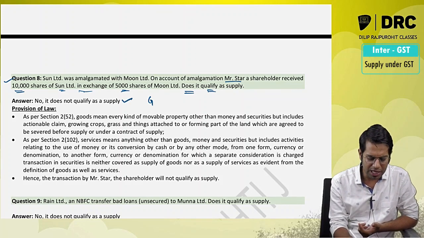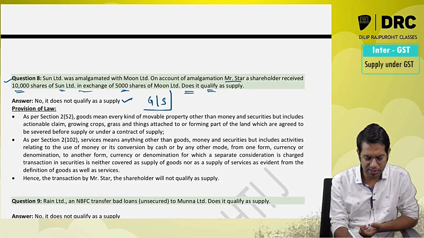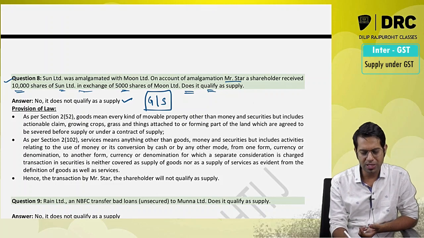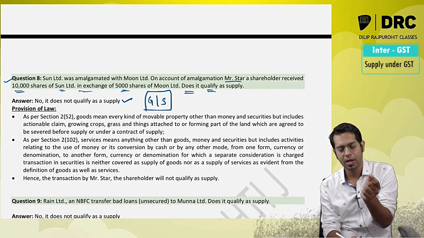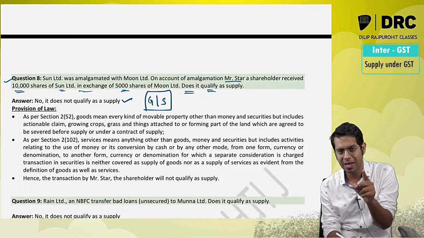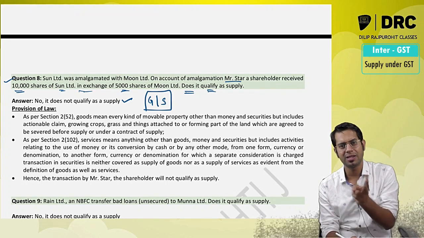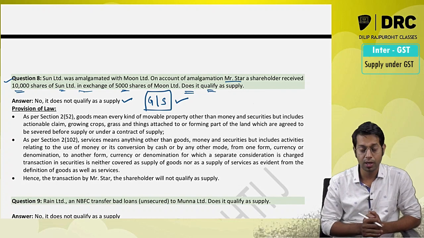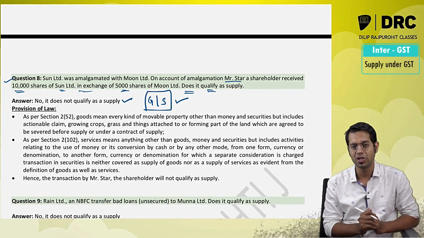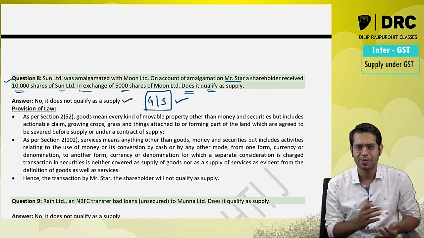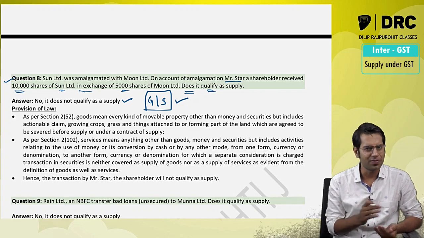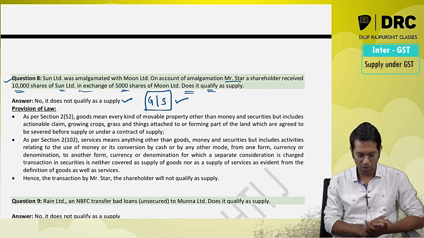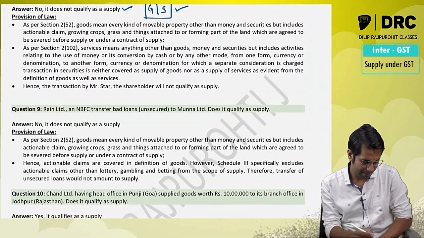Why, sir? Because as per definition of goods and as per definition of services, goods means every kind of movable property other than money and securities. Services means anything other than goods, money and securities. In both the cases, securities are not treated as goods and it is not treated as services at all. So the question of treating it as supply will also not arise.